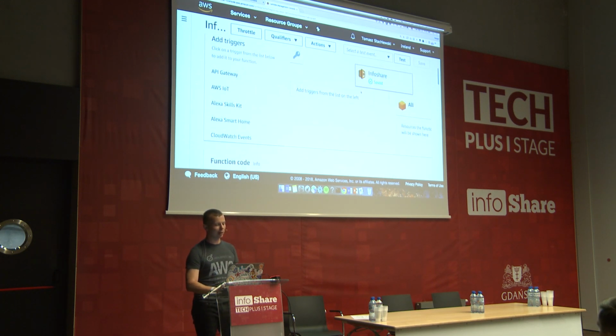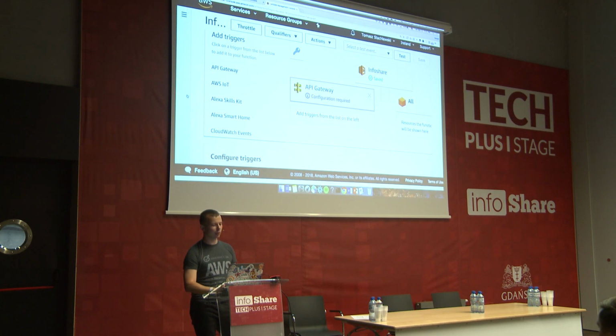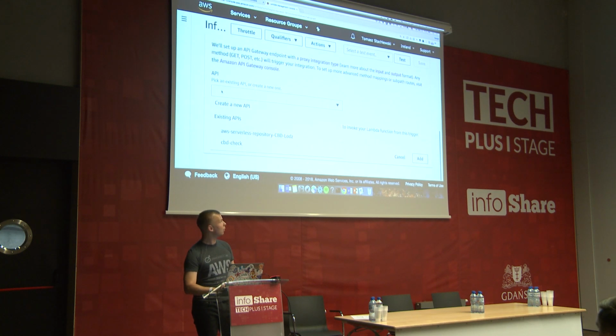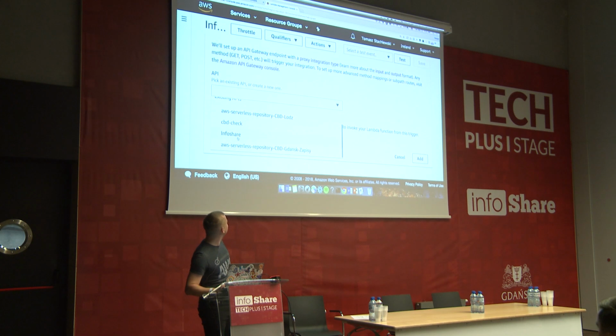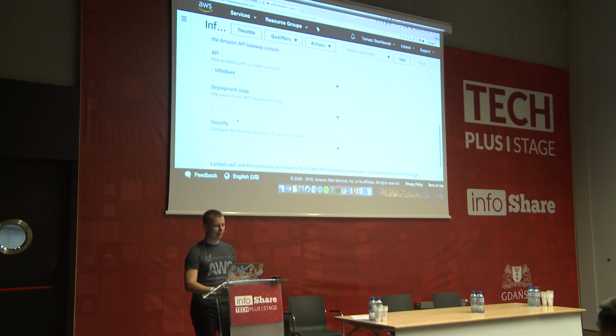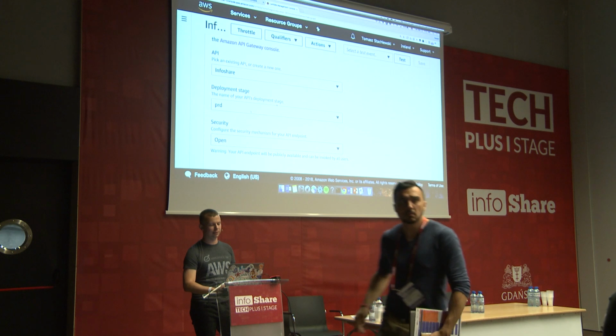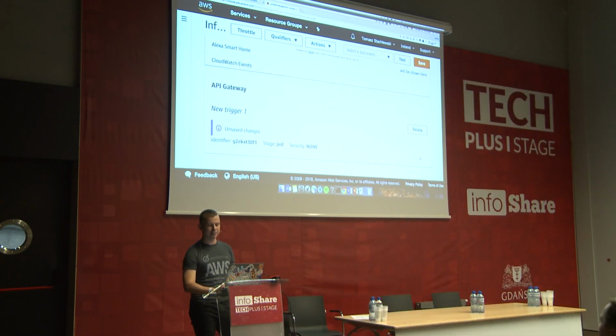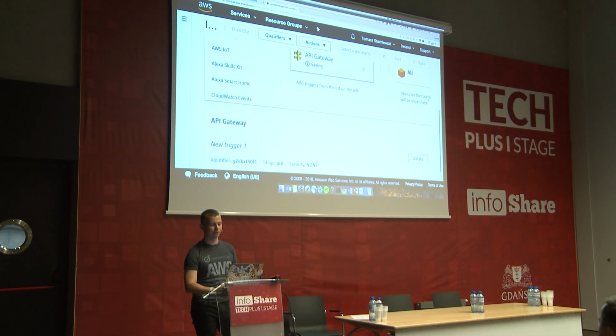So in short, I will add a trigger, API Gateway, which allows us to expose this microservice as a RESTful web service. And I will configure it. I have already created an API which is called Infoshare, so I will just use it. I will say that this is production and the security is open, so everybody will be able to access this API. And let's add it and let's save it.